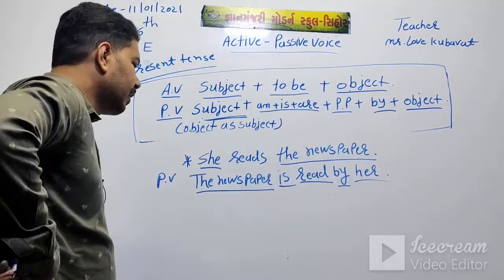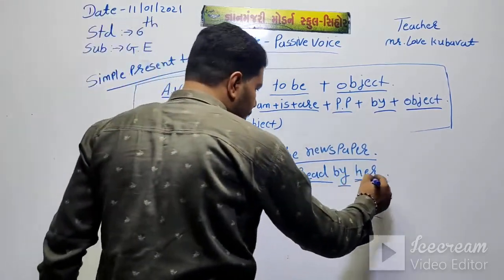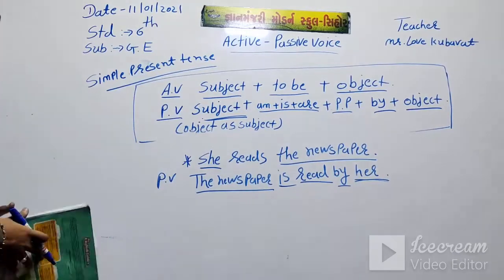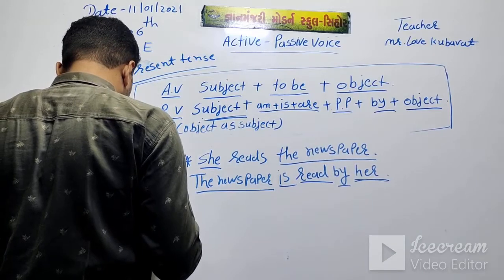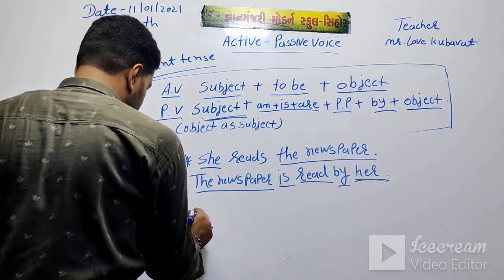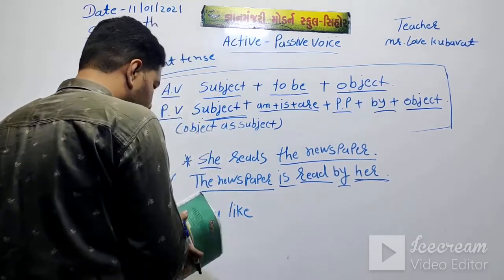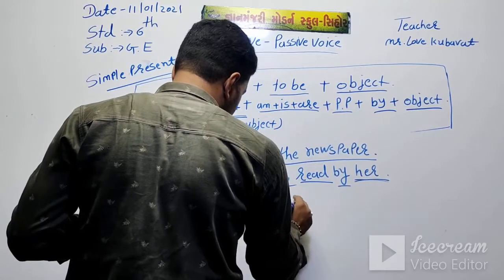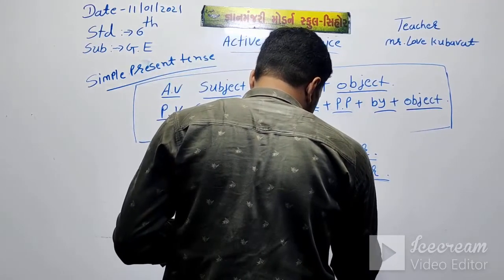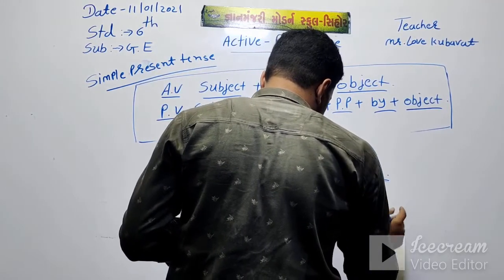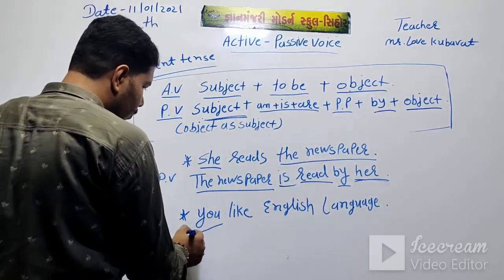If the sentence starts in active voice with she, then change into passive voice her. Second example, you like English language. You like English language. Then who likes English language?